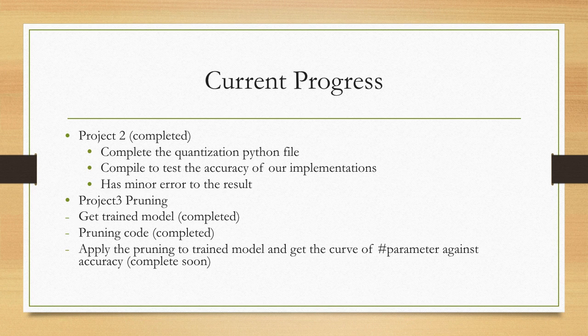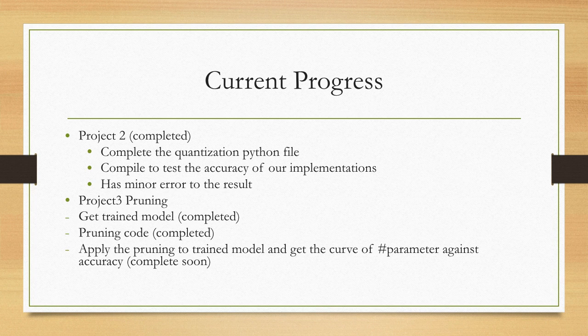Current progress. We've basically completed Project 2. For Project 2, we did our quantization Python file and compiled it to test the accuracy of our implementations. The results showed that we had some minor issues, but that's not going to be a problem.